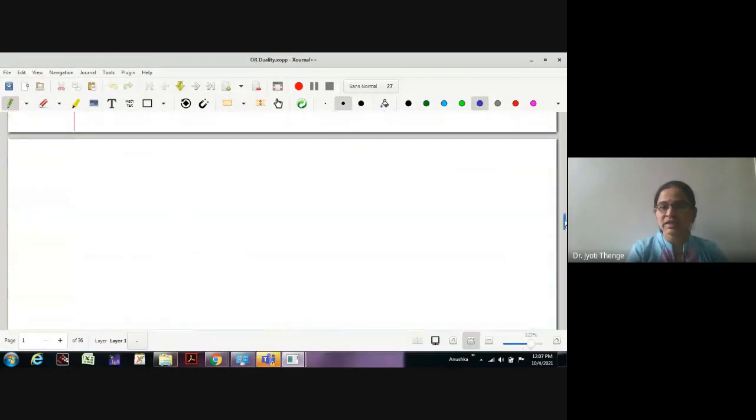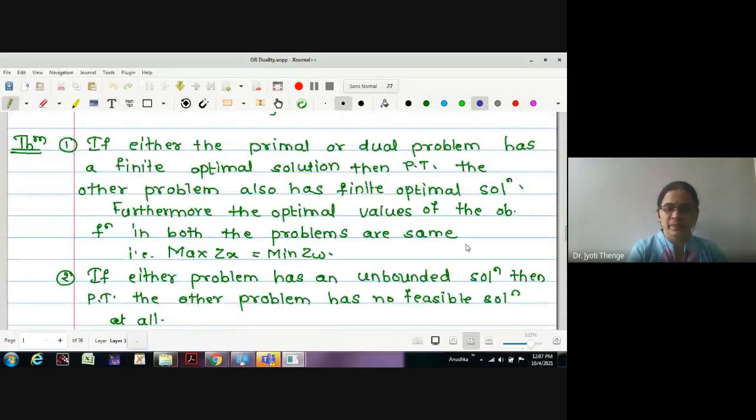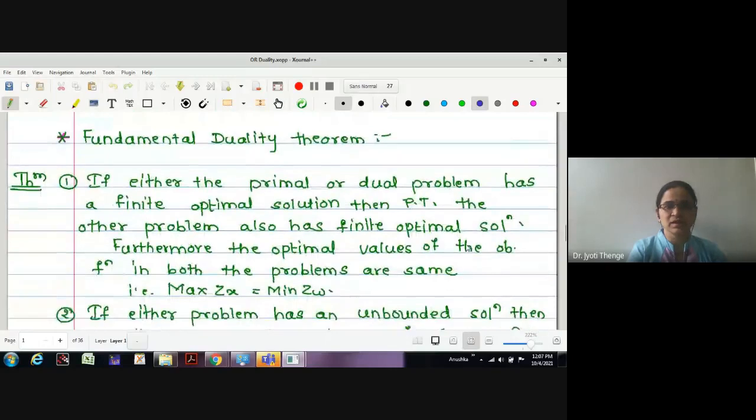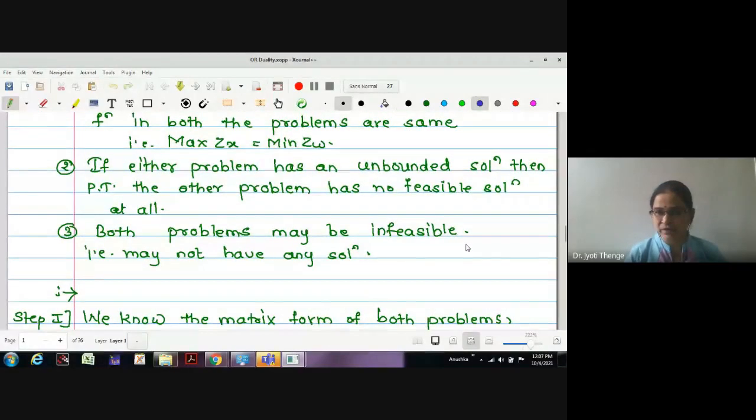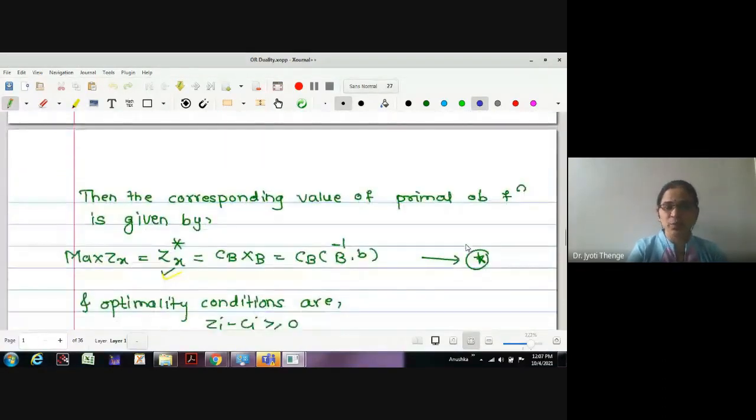The second statement of the fundamental duality theorem tells us that if one of the problems has an unbounded solution, then the other problem has no feasible solution at all, and the third possibility is that both the problems may be infeasible. This theorem is going to help us a lot to find out the nature of the solution of both primal dual problems. We have seen the proof also.